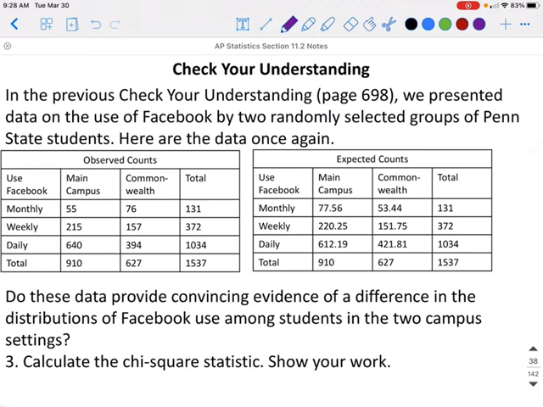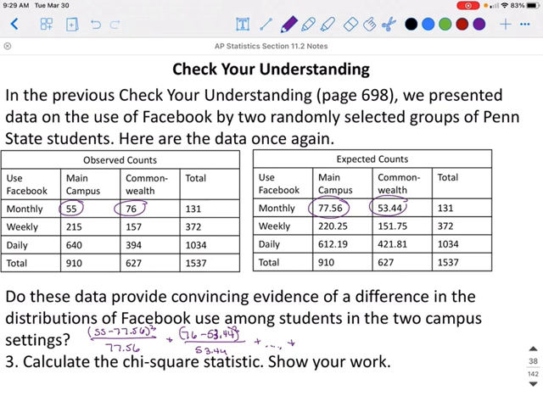Calculate the chi-square statistic and show your work. So we have the 2 tables. Remember, to calculate the chi-square statistic, you don't have to show every step, but you're going to start with the ones in the same places. You're going to do observed minus expected squared all over the expected value. Plus, we'll do the next one, observed minus expected squared all over the expected.